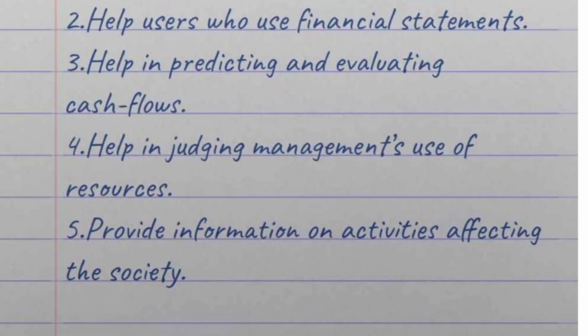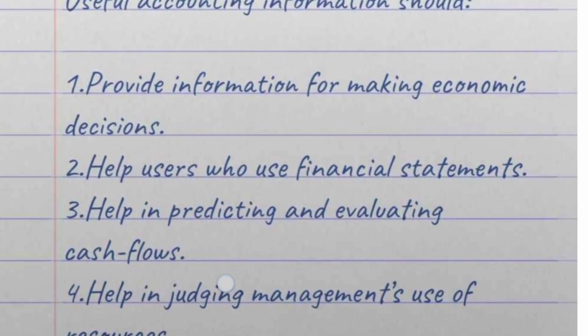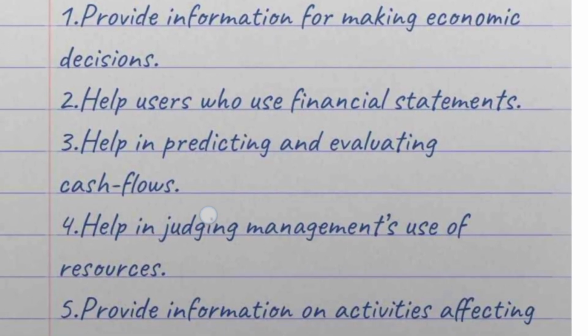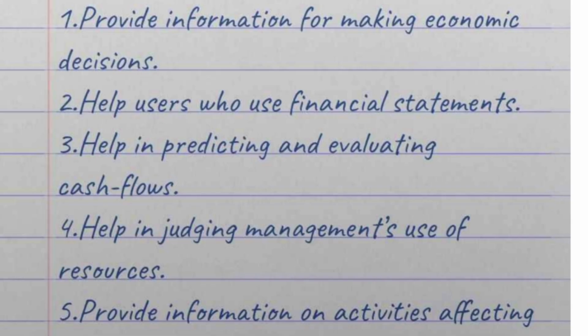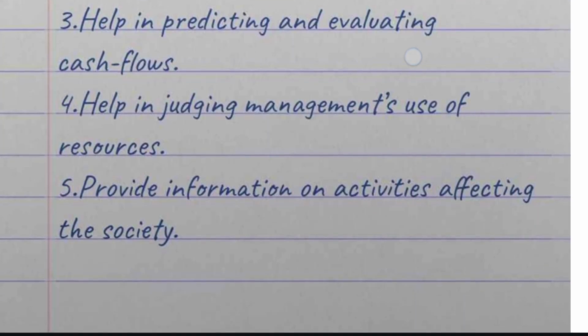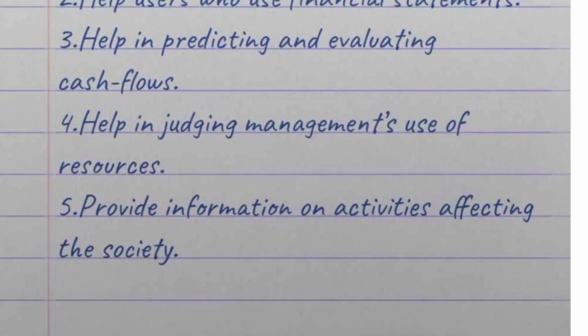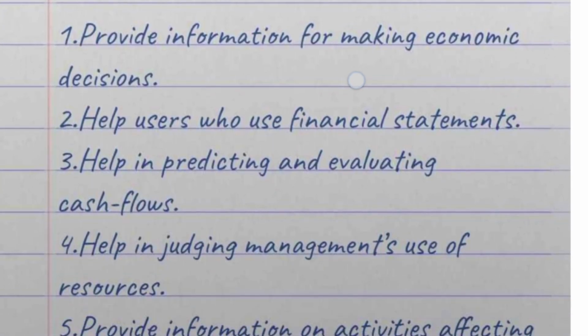Next, we can make a judgment on the management, on how they are using the resources. Next, it provides information on activities affecting society. It's clear how accounting is useful. First, it provides information for making decisions. Next, financial statements. Third, predicting. Fourth, judging. Fifth, it provides information on activities affecting society. These are the usefulness of accounting.